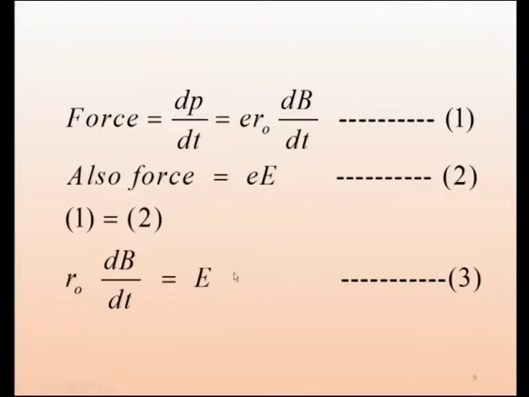So, we can also say the force is equal to eE. See, what is the electric field? Electric field is the force experienced by unit charge. Now, here the charge of the electron is e. So, the force is eE. This is also force, equation 1 is force, equation 2 is also force, 1 equal to 2. So, I can write r naught dB by dt equal to E. We are just equating the two. Now, we have found an expression for the electric field and the rate of change of magnetic field.